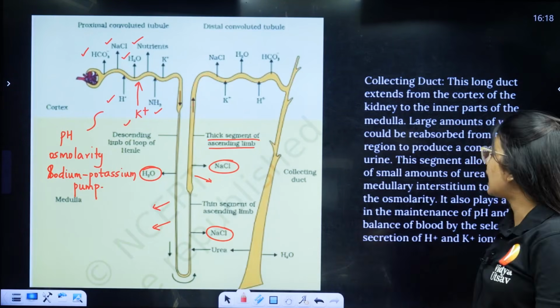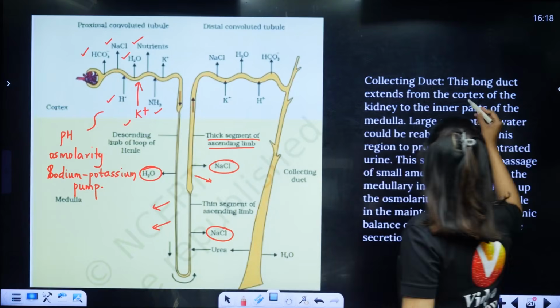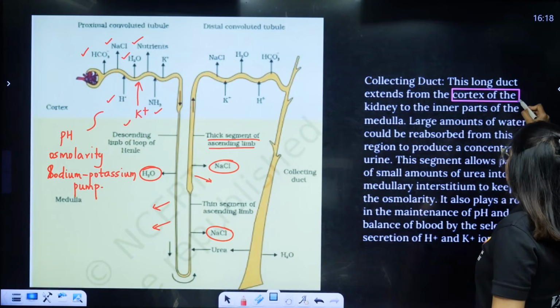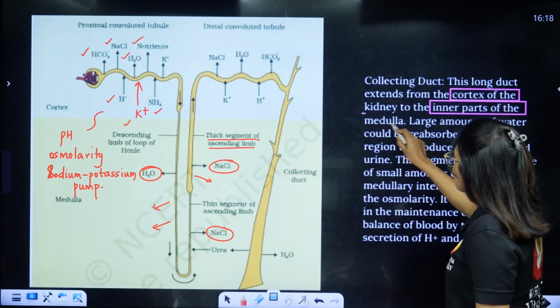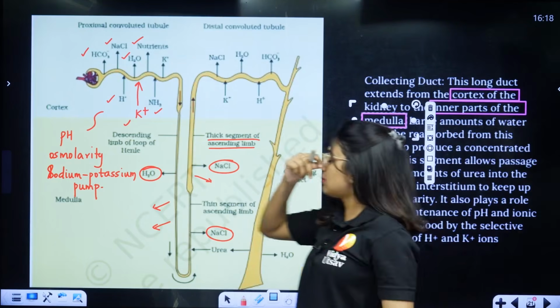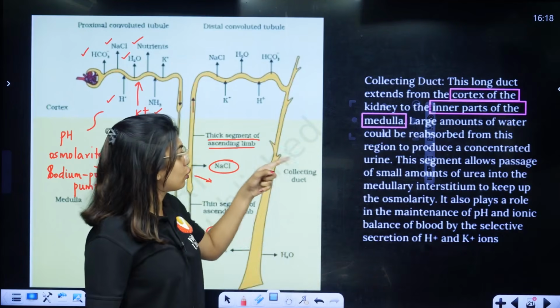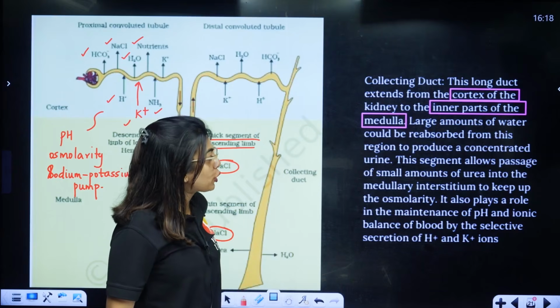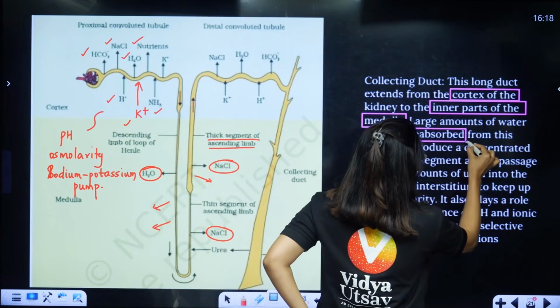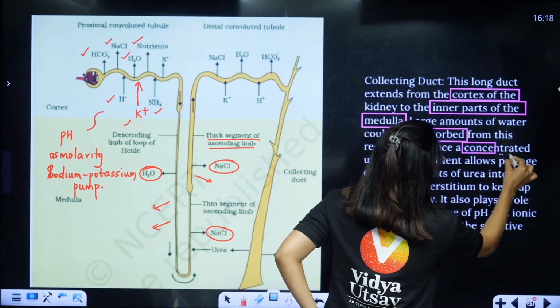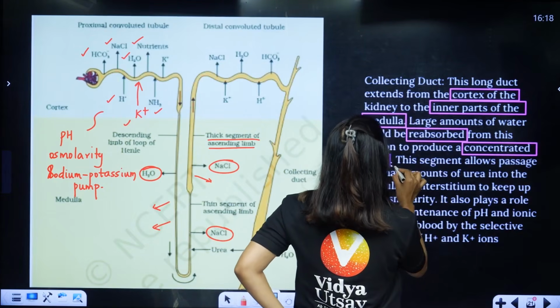Collecting duct. This long duct extends from the cortex of the kidney to the inner parts of the medulla. This we already understood, right? Here larger amounts of water could be reabsorbed from this region to produce a concentrated urine. Okay. So we can do reabsorption from this region to concentrate the urine.